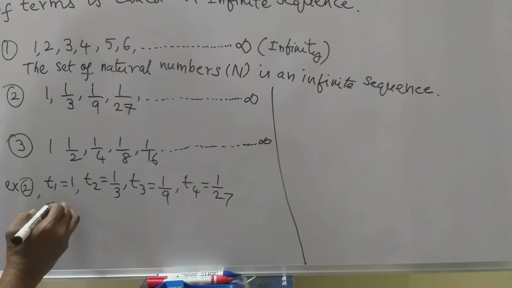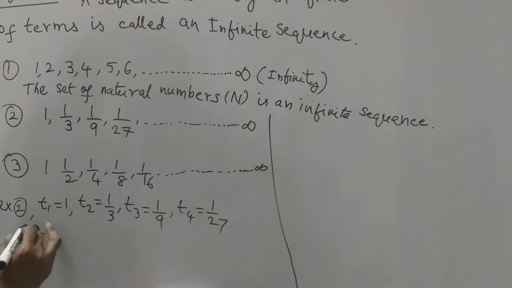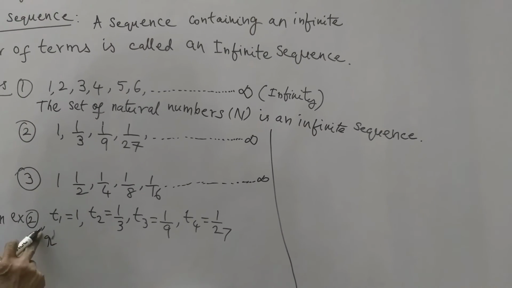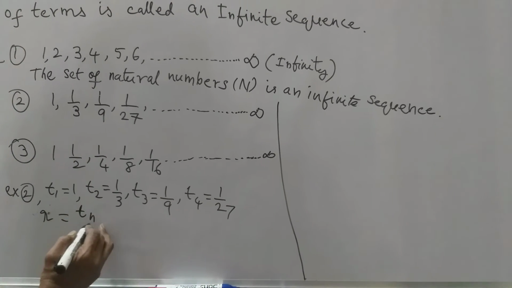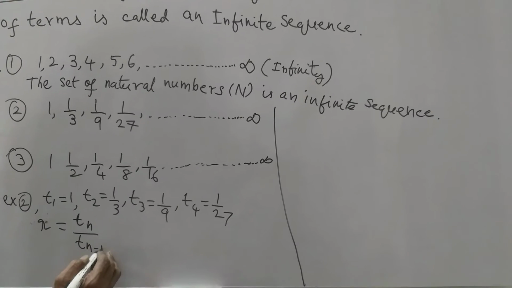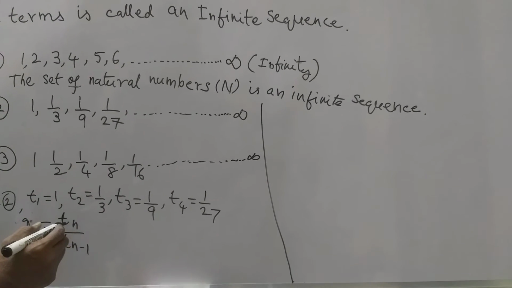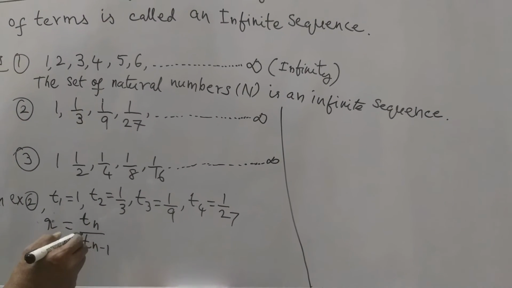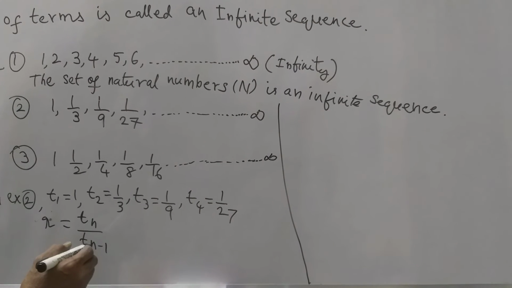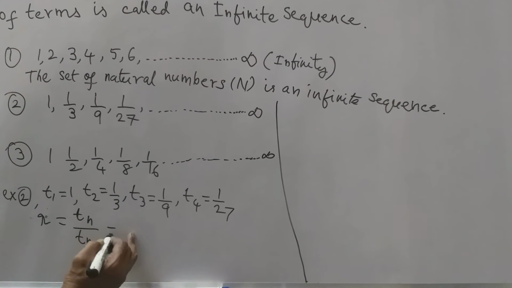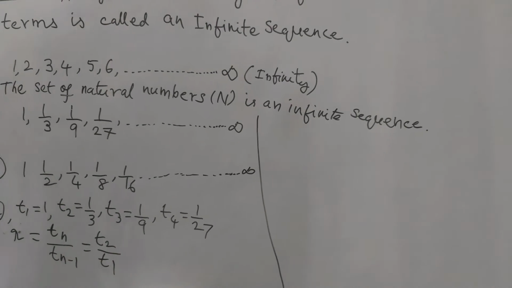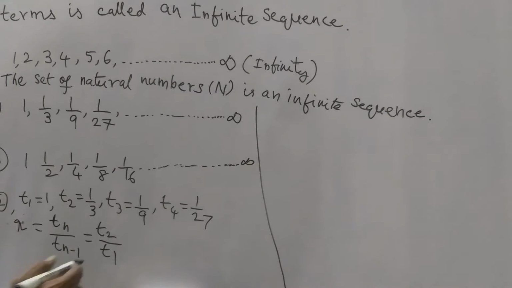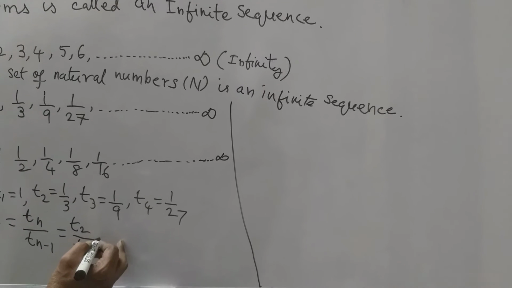Common ratio. Ratio means R. R is equal to Tn by Tn minus 1. That means when you substitute 2 in place of n, the denominator becomes T2 minus 1, that is T1. So R is equal to T2 by T1.